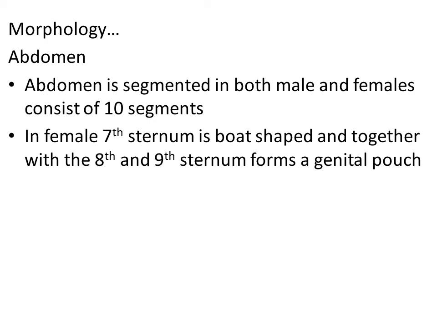The female gonopore is located towards the anterior region of the abdominal segment. In the ninth segment, we can see the genital pore. The genital pore is utilized to release the female gamete, right? So this is about the abdominal region in the female cockroach.